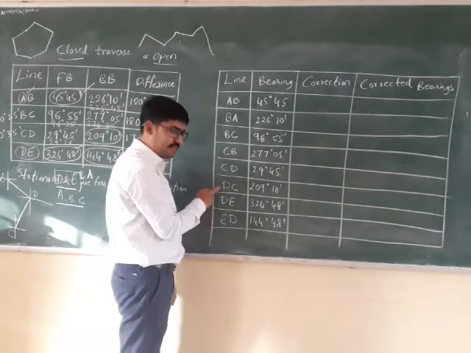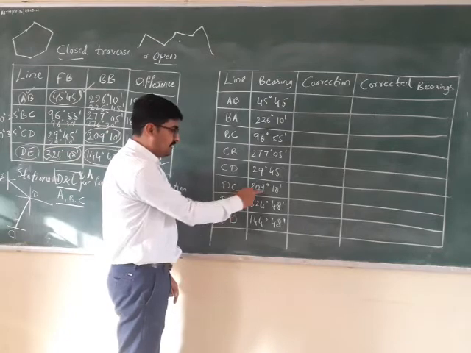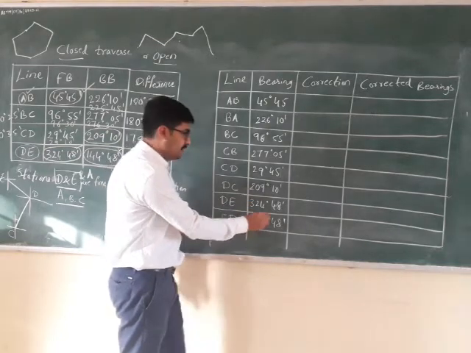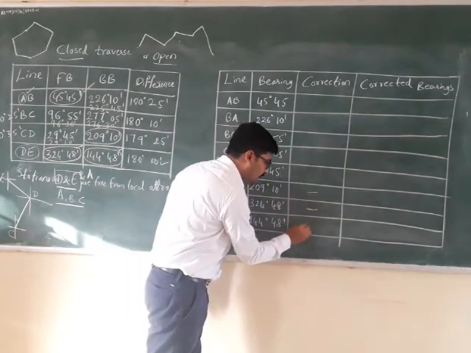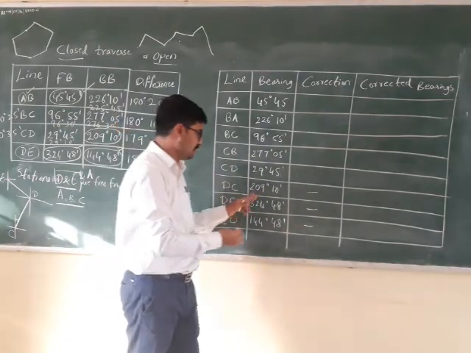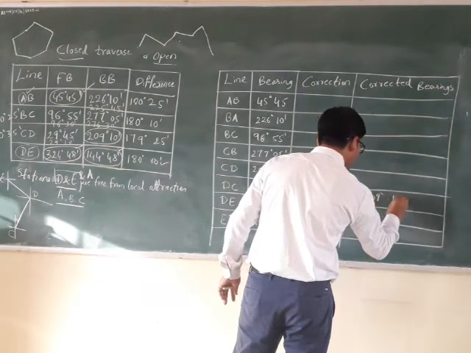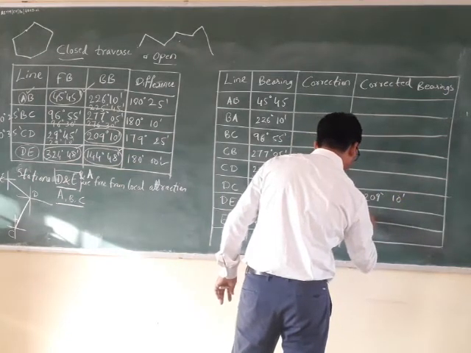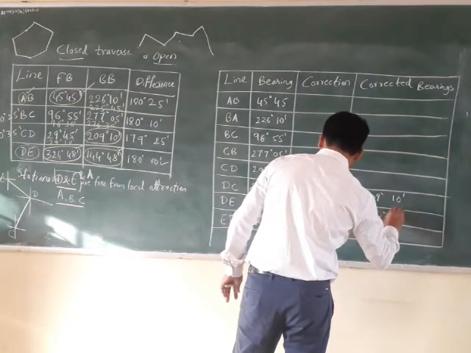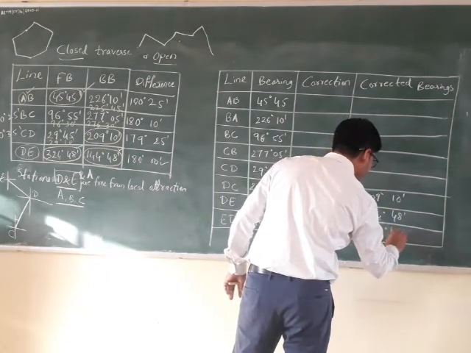So where we have starting D and E, here, here and here, these are the 3 bearings which are correct, isn't it? So no correction, no correction, no correction, because they are correct. So I will write them the same: 209 degree 10 minutes, 324 degree 48 minutes, then 144 degree 48 minutes.